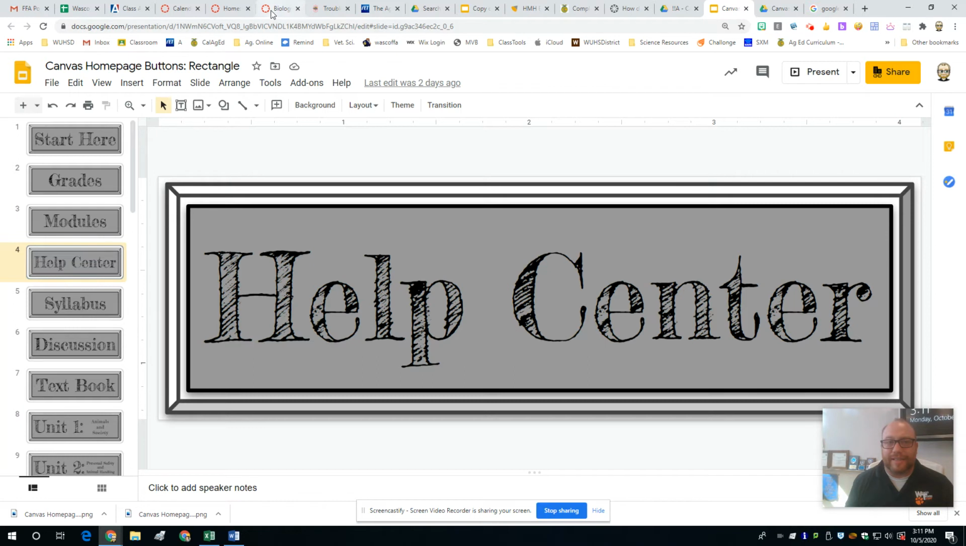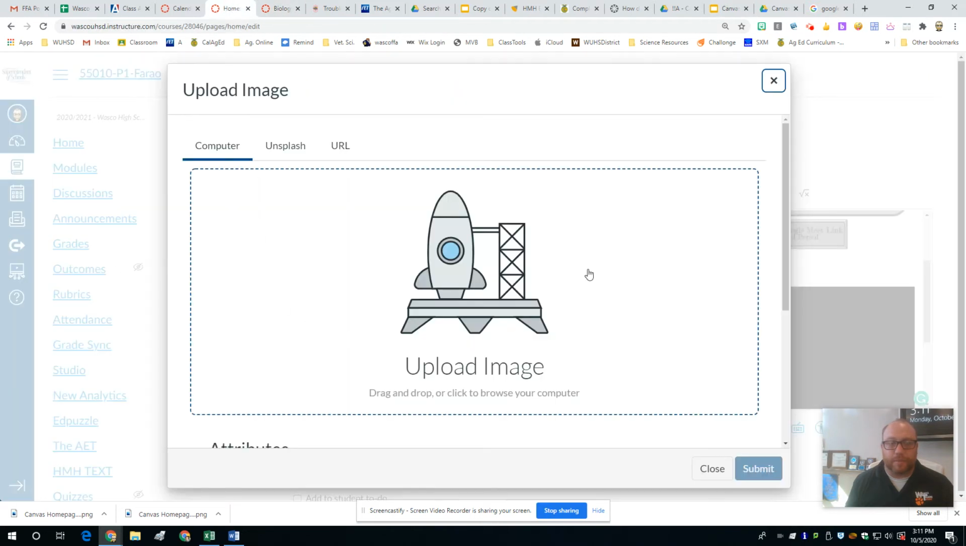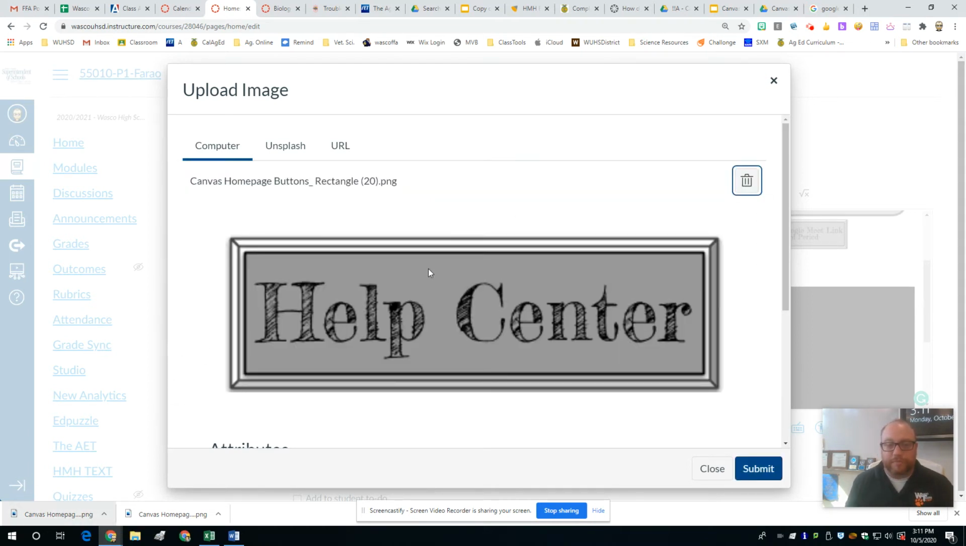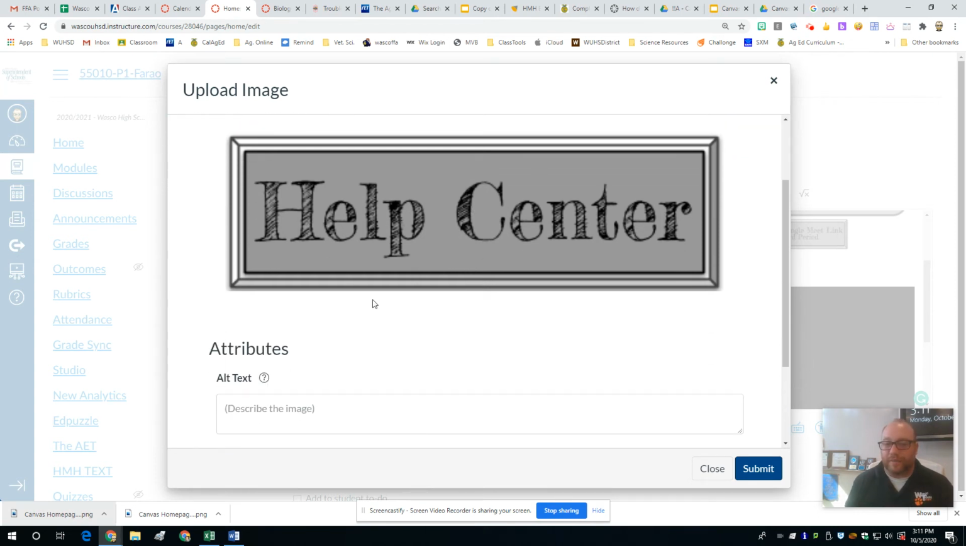Now I'm going to go back to Canvas where I have this little thing right here. I'm going to drag from my little browser right there on Google Chrome, drag it right up into here, and I have my Help Center button. It's ready to be installed into Canvas.